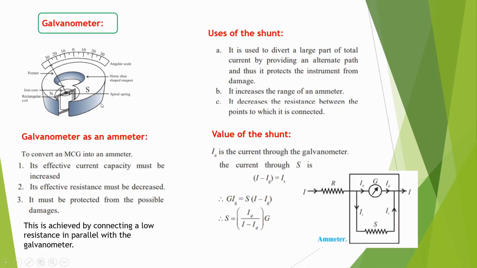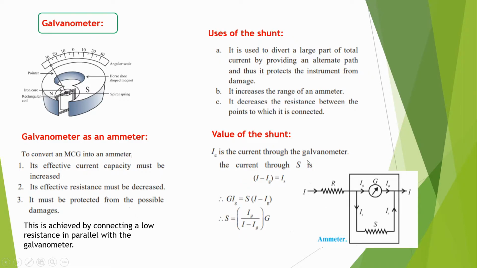Suppose capital G is the resistance of the galvanometer, and it shows full scale deflection when a small amount of current, suppose Ig, flows through it. The galvanometer is always connected in series with the circuit through which the current I is to be measured.